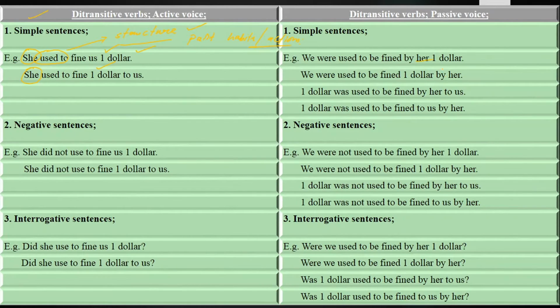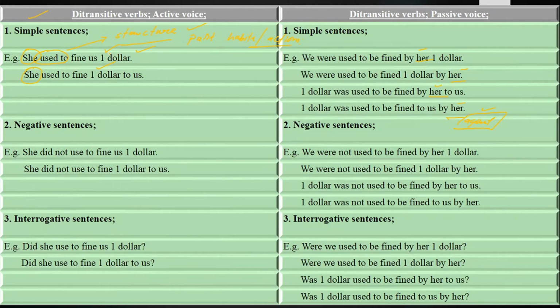It becomes her in this sentence. So over here her is not called object. When it takes the place of object in passive voice, it will be called agent. And what is an agent? It tells us who does an action in a sentence. So keep in your mind, here the action is being done by her. So her will be your agent instead of object.